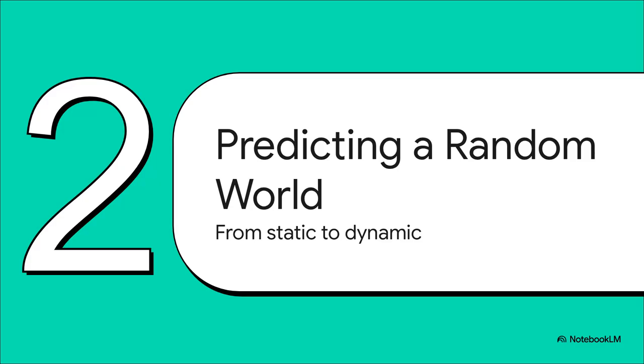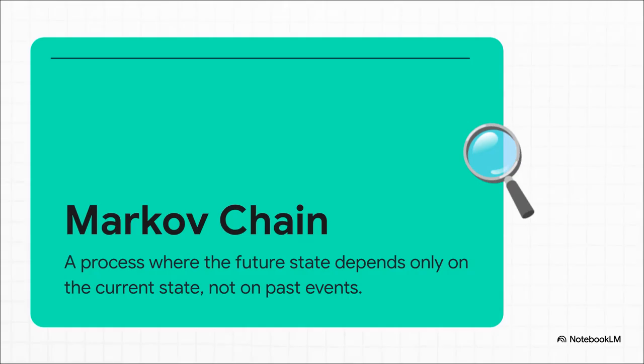We can now describe a single snapshot of randomness. But what about a system that's constantly changing over time? Can we actually predict how it's going to behave? Turns out we can, and we do it using a really cool tool called a Markov chain. The key idea here is what's called memorylessness. It sounds weird, right? But all it means is that the future only depends on where you are right now, not the whole long story of how you got there. It's a simple concept, but it's the engine behind everything from weather forecasts to stock market models.